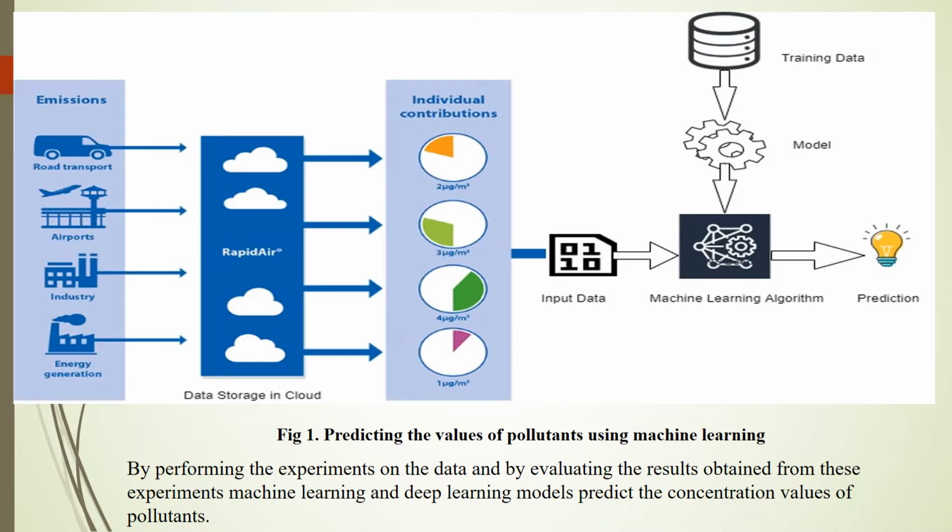this figure depicts how machine learning algorithms are useful in predicting the values of pollutants. Machine learning based and deep learning based algorithms are used to build forecasting models by learning from the collected data. By performing experiments on the data and evaluating the results obtained, these models predict the concentration values of pollutants. Coming to the next slide,